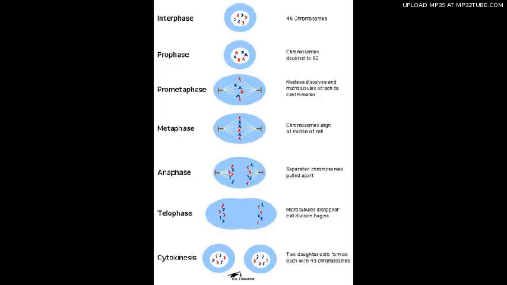The cell cycle is divided up into three events. The three events of the cell cycle are interphase, mitosis, and cytokinesis. Interphase is a period of cell growth and development. During this phase, the cell is carrying out its normal activities.